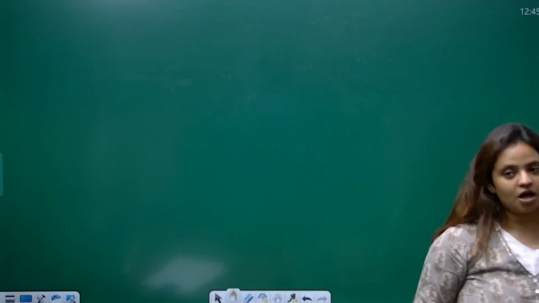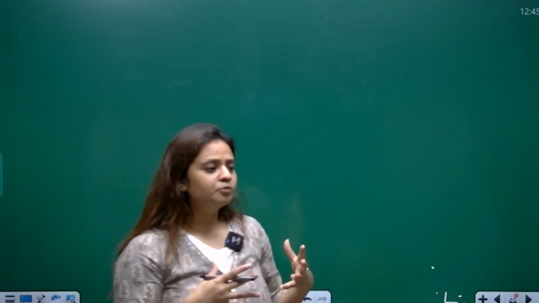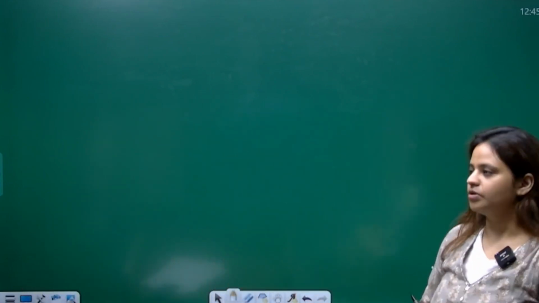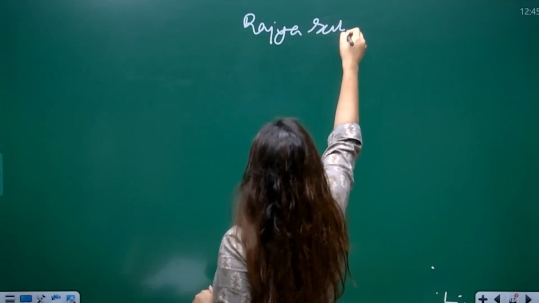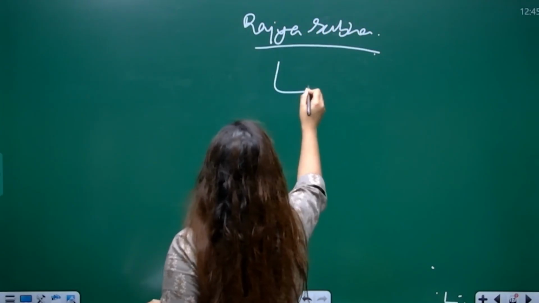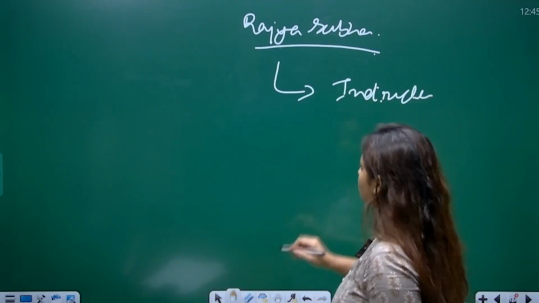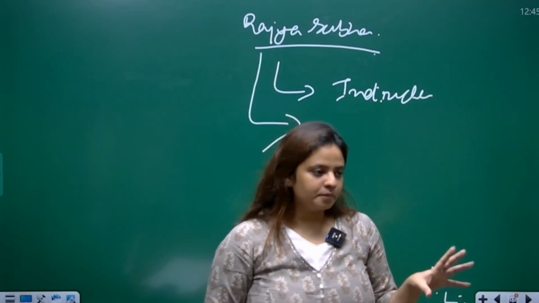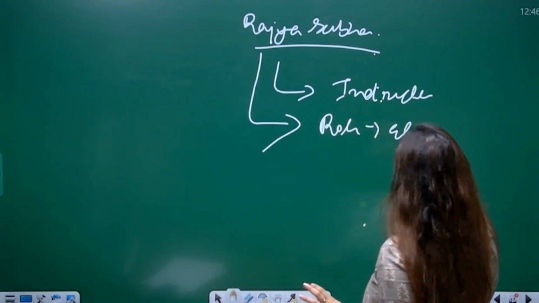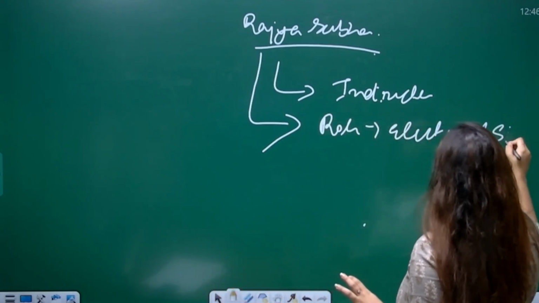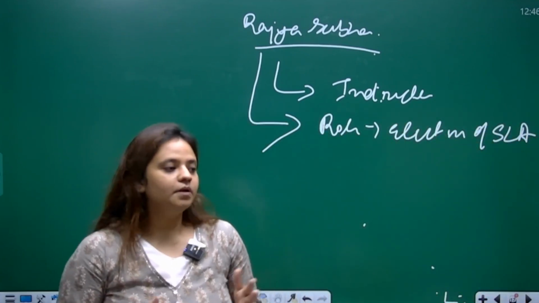Now the question comes: how do we elect the people in the Rajya Sabha and the Lok Sabha, who represent the entire country? When I talk about the elections of the Rajya Sabha, it is indirectly elected, which means that there is no direct role of the people. The role here is of the elected members of the state legislative assemblies, who elect the people to sit in the Rajya Sabha.